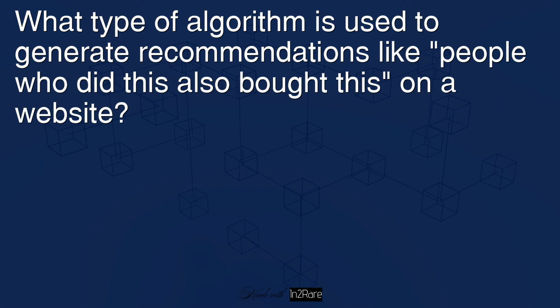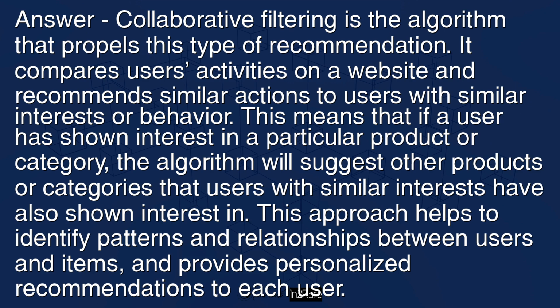What type of algorithm is used to generate recommendations like "people who did this also bought this" on a website? Answer: collaborative filtering is the algorithm that propels this type of recommendation. It compares users' activities on a website and recommends similar actions to users with similar interests or behavior. This means that if a user has shown interest in a particular product or category, the algorithm will suggest other products or categories that users with similar interests have also shown interest in. This approach helps to identify patterns and relationships between users and items and provides personalized recommendations to each user.